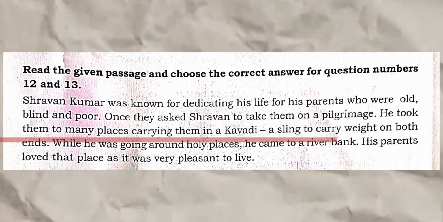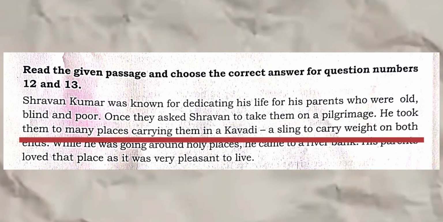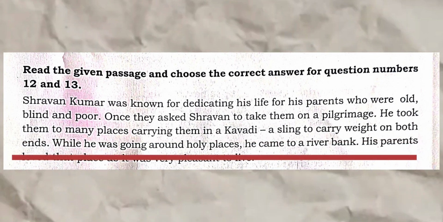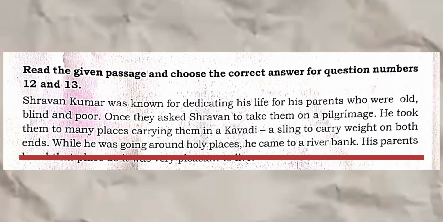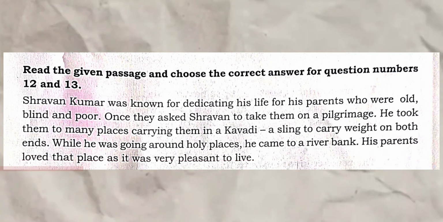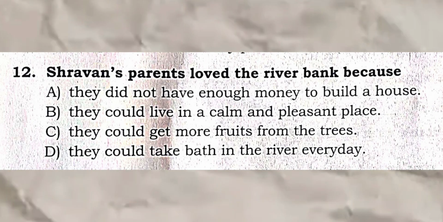He took them to many places, carrying them in a kavati, a sling to carry weight on both ends. While he was going around to holy places, he came to a river bank. His parents loved that place as it was very pleasant to live.